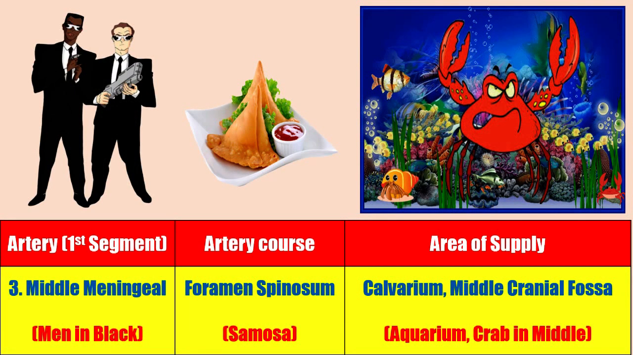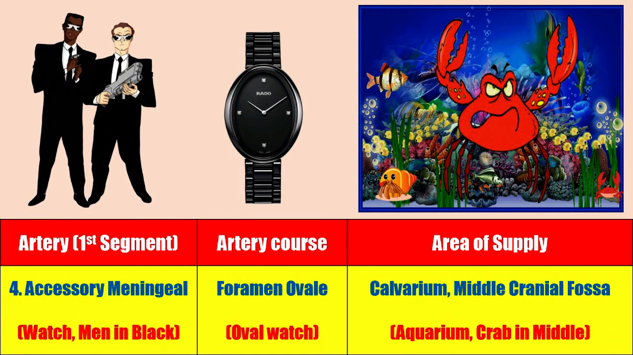The word samosa rhymes with Spinoza. Men in Black enjoying samosa is the clue to recollect that middle meningeal artery passes through the foramen spinosum. The word aquarium rhymes with calvarium. Middle and crab is the clue for the middle cranial fossa. Middle meningeal artery supplies the calvarium along with the middle cranial fossa.